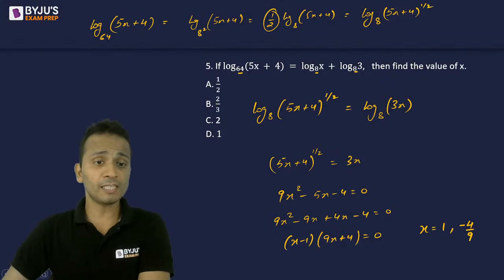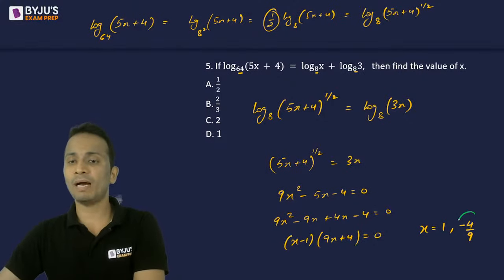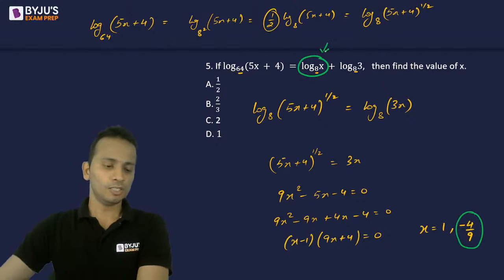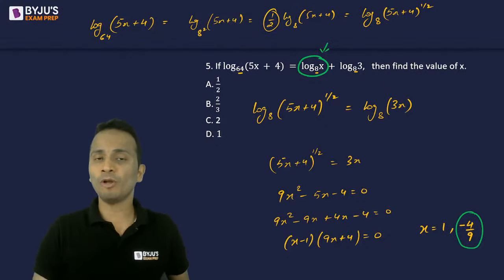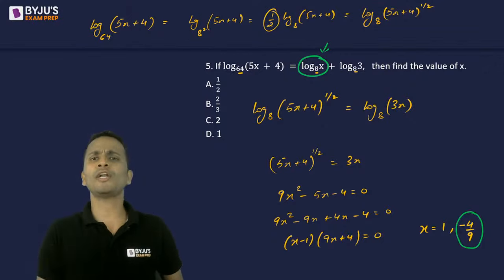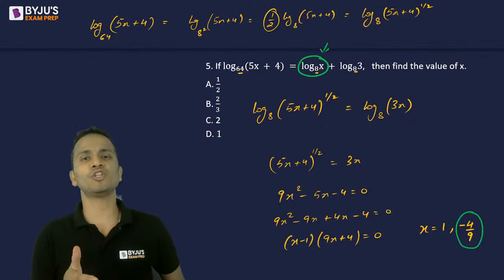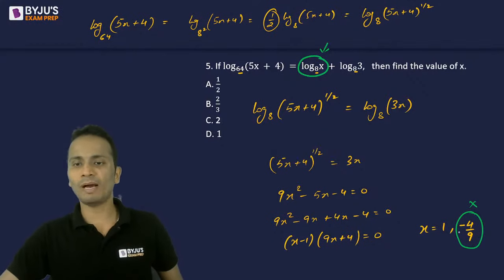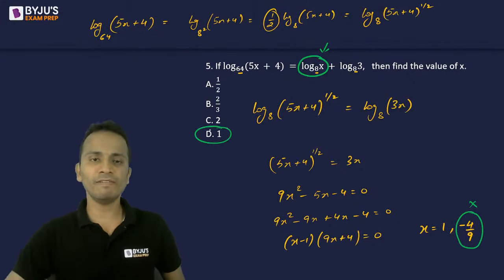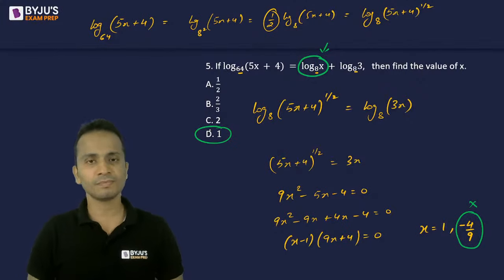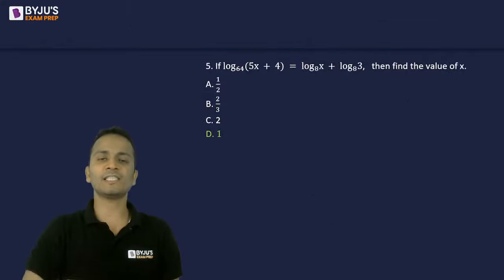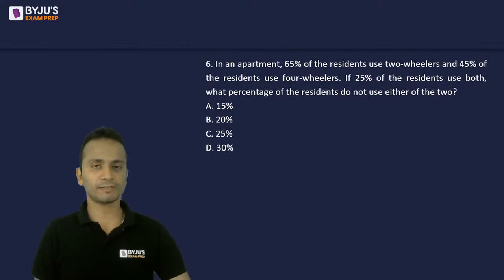Now if I consider the negative value of x, minus 4 upon 9, and substitute it here, log of minus 4 upon 9 is not defined because the log function is not defined for negative values. So I can reject this value, and the only value of x will be equal to 1. That is the final answer. So question number 5, the correct answer is option D, that is 1. Next question, question number 6.